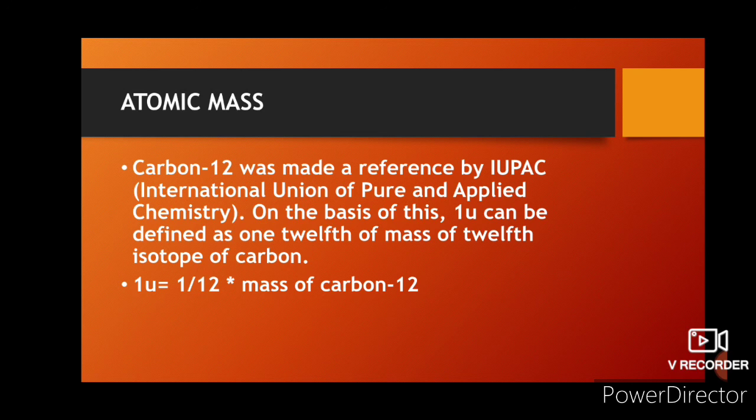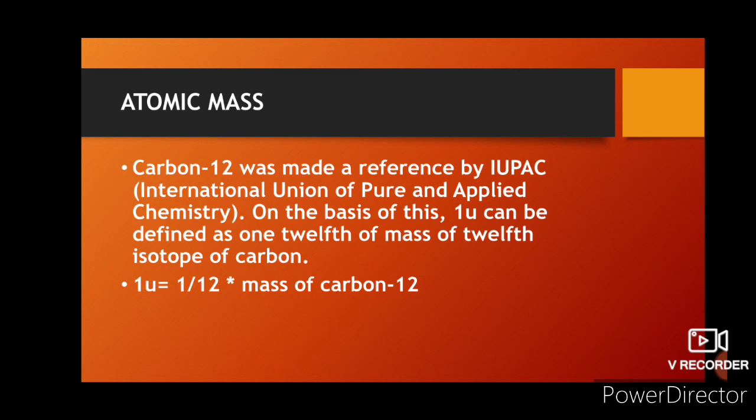Then they took the carbon-12 isotope. When they took it, they found that many elements' atomic mass was coming in whole numbers. So they decided to take the carbon-12 isotope as the reference.